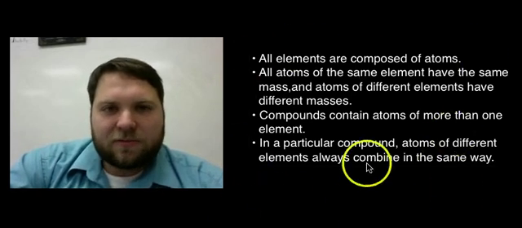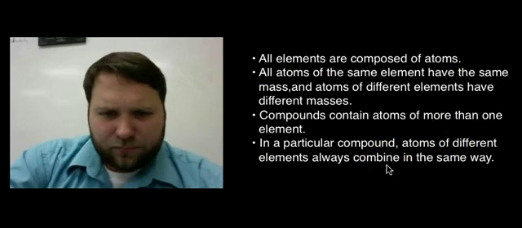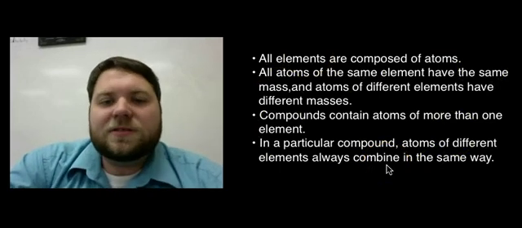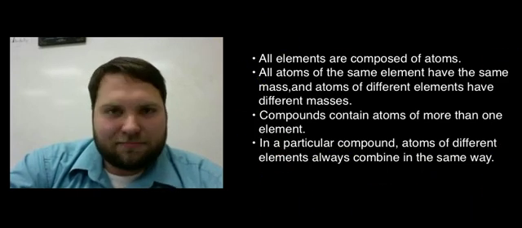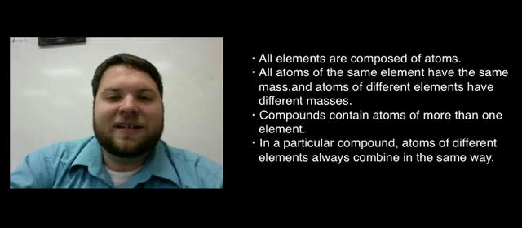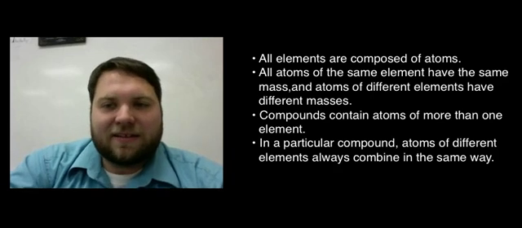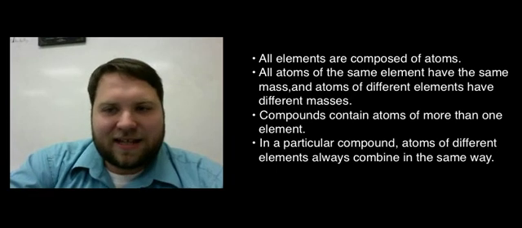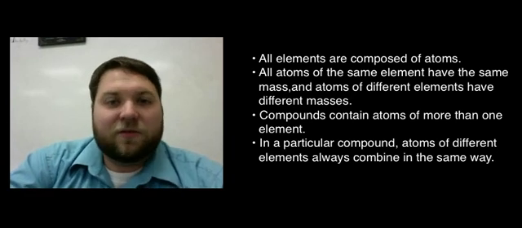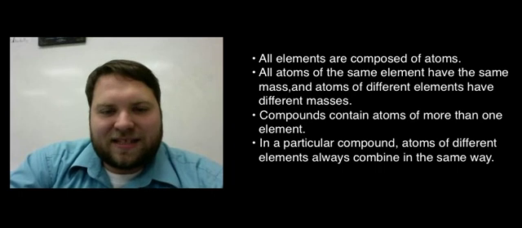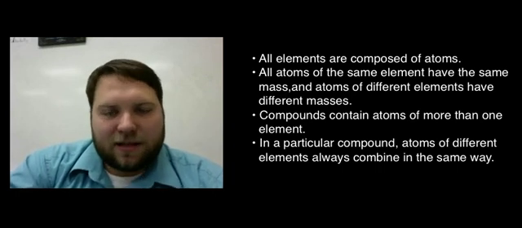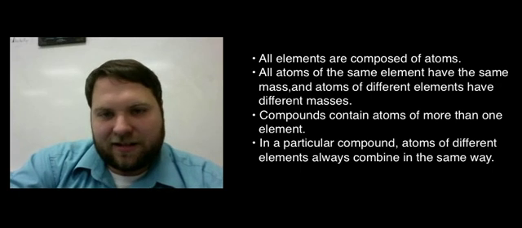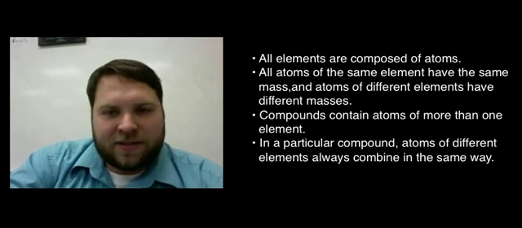And notice that he wasn't right about everything on this, but that's okay, because this was the first time somebody had laid out this particular model of how the universe works, basically. This was an idea of how all matter was put together. And even though parts of it were wrong, big chunks of it were right. And this is how science happens. Somebody offers proof, as John Dalton did, that atoms exist, and then later on we go through and we refine it. We find the things that are good and we keep them, and we get rid of the things that were inaccurate and replace them with more accurate statements.